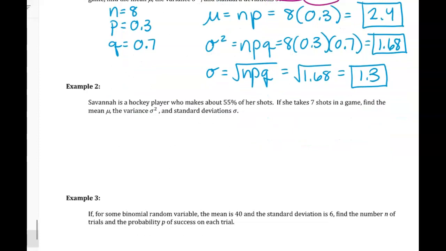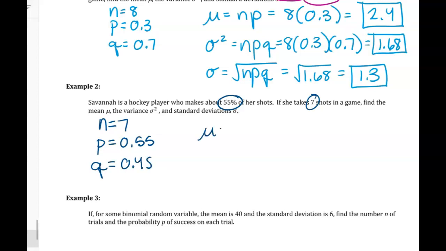Now we have Savannah, the hockey player, whoever she is. Well, she's Savannah, I guess, huh? So Savannah, the hockey player, makes about 55% of her shots, and if she takes 7, we want to find the mean, the variance, and standard deviation. Well, N is 7. That's how many shots she takes. 55% is probability of success, because again, success is going to be making shots versus missing. Probability of failure is 1 minus 0.55, which is 0.45.